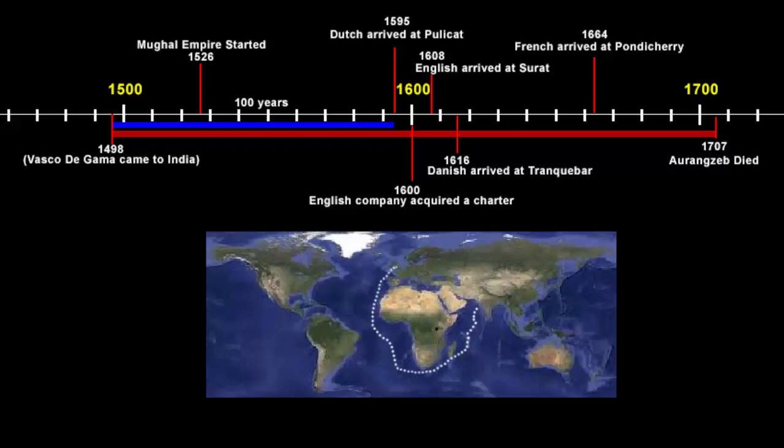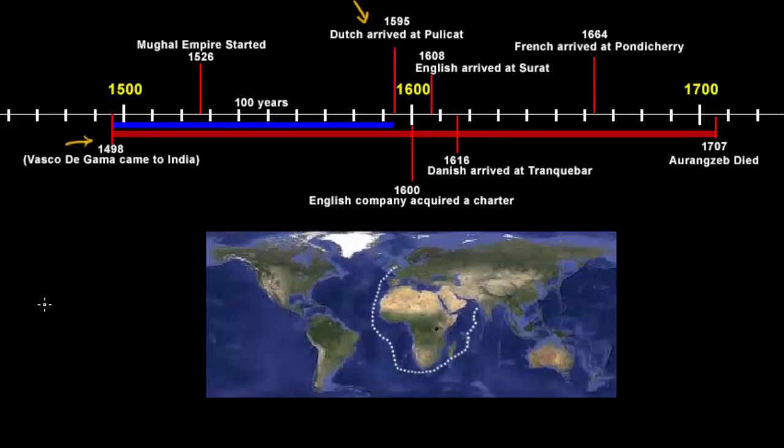And why so? Because as per the signed charter, no other English trading company could trade. But then, if you look at the timeline, there were other European traders that had already arrived in India before the British, like the Portuguese and Dutch. So that means Britain was not alone. While they didn't see any competition from their own country, their competition was the other European traders.